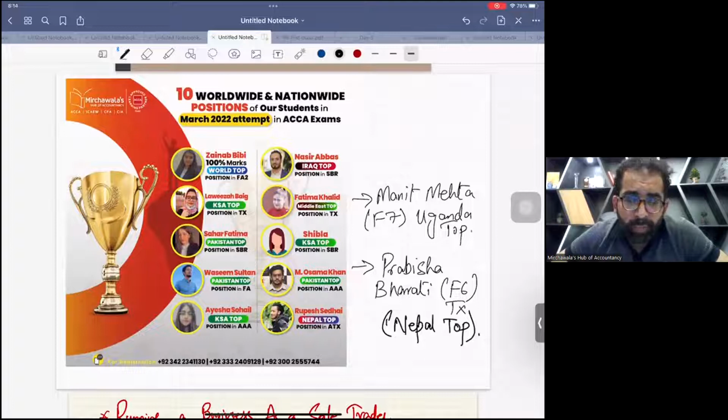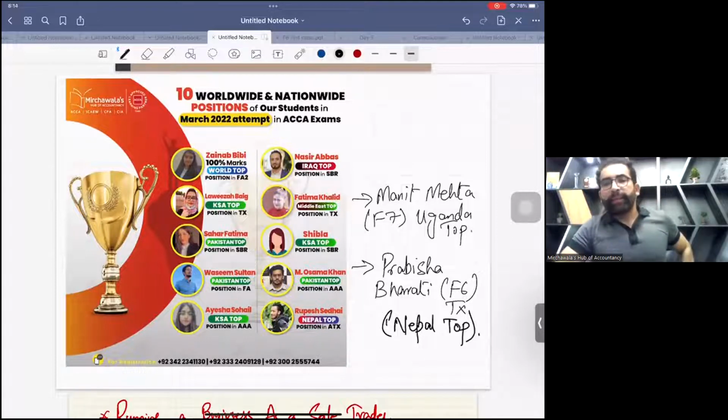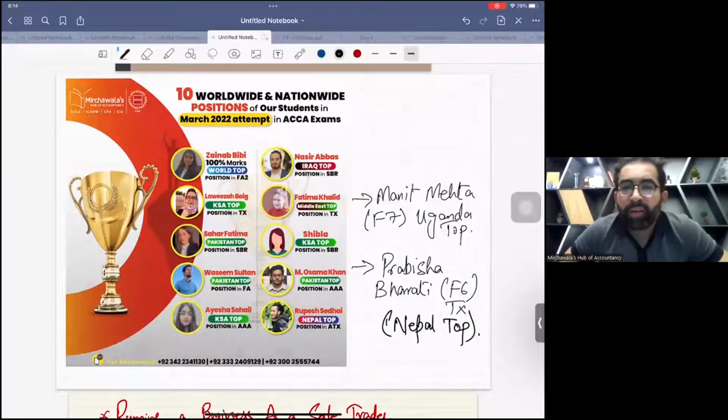But before we move on, just for your motivation, in this attempt, March 2022, our students scored 12 positions. 12 positions, 10 are on the picture and the 2 I have written on the side, right?